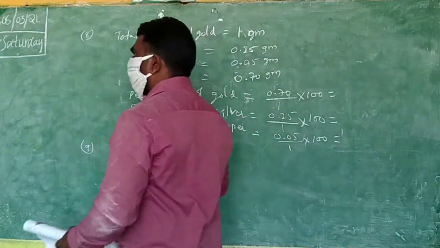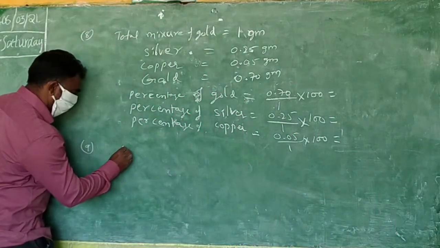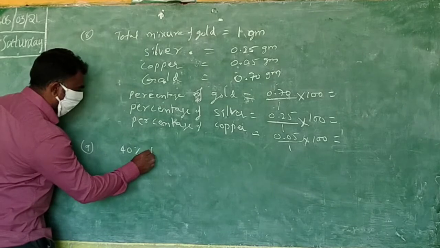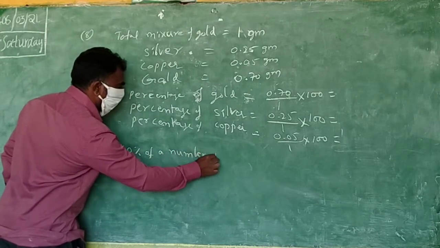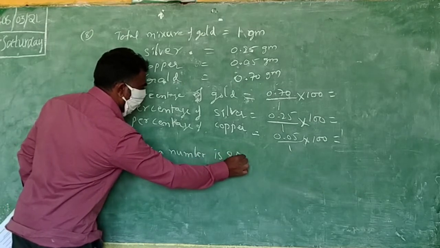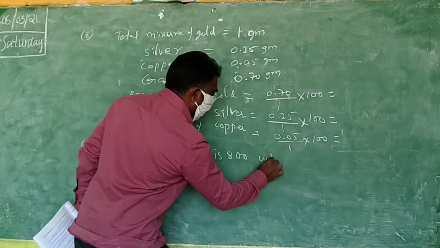40% of a number is 800. What is the number?